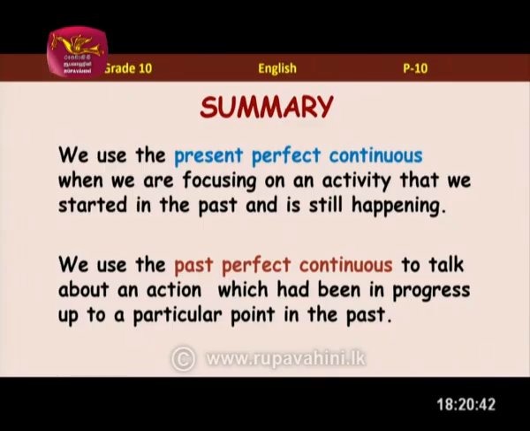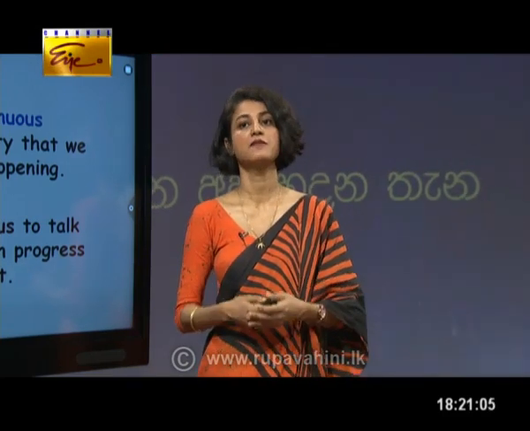We use past perfect continuous to talk about actions which had been in progress up to a particular point in the past. So that means we had been doing that for a certain period in the past tense. It started in the past, we were doing it for some time, and then we completed it in the past. So when we want to talk about such actions, for example, Tiny had been coughing the whole day long, we can simply use the past perfect continuous.